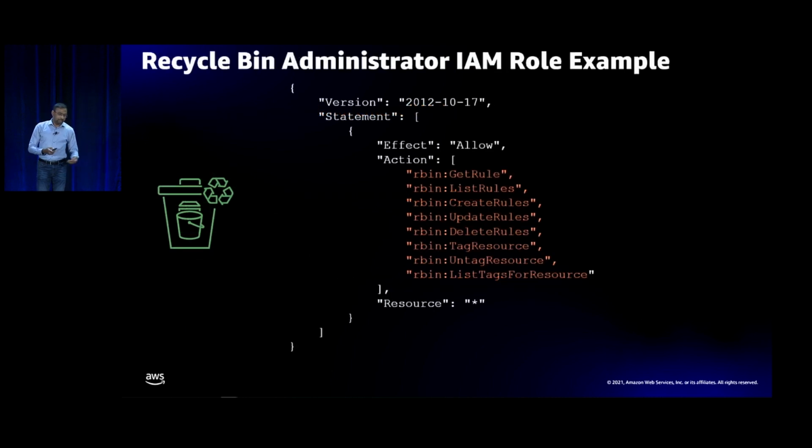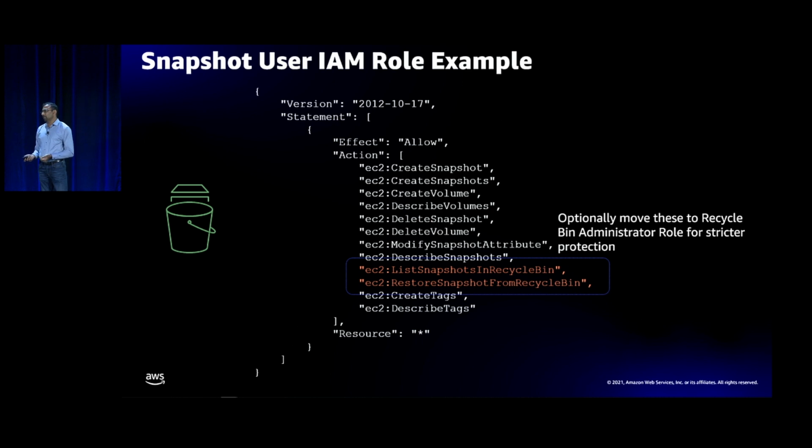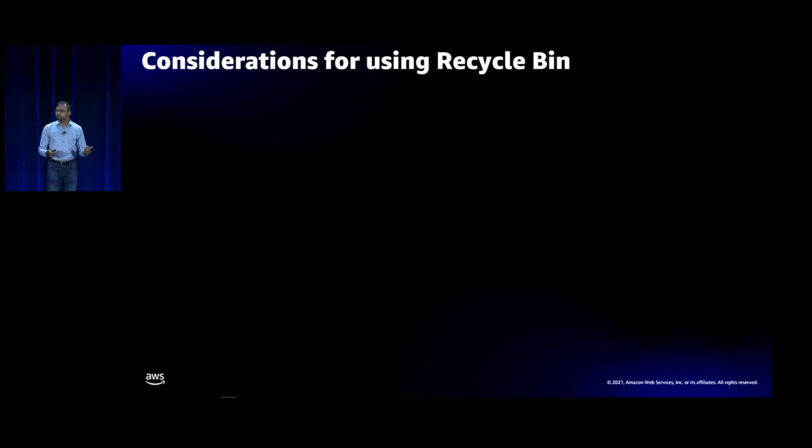So here's an example of a Recycle Bin admin role. So in this, as you can see, all the actions related to the APIs for creating rules, deleting rules, updating rules, they're all assigned to the Recycle Bin admin. And all the snapshot users, they can go and create snapshot, delete snapshot, and so on. They can also list snapshots in the Recycle Bin, restore snapshots from there, but you can optionally move these actions to the Recycle Bin admin role as well and make it a bit stricter in terms of protection. So that's the feature, and there are a few other considerations here.